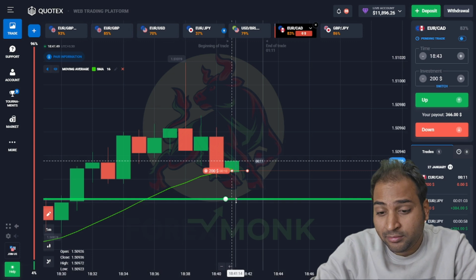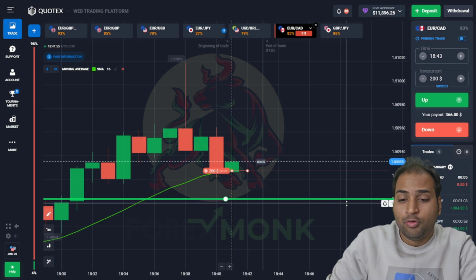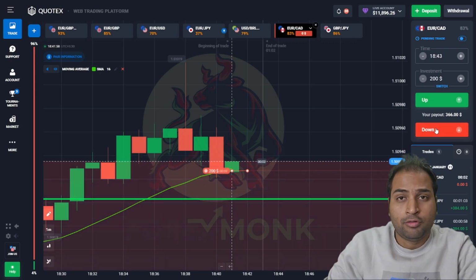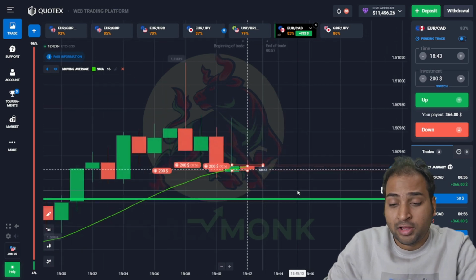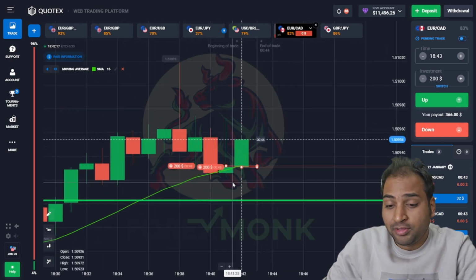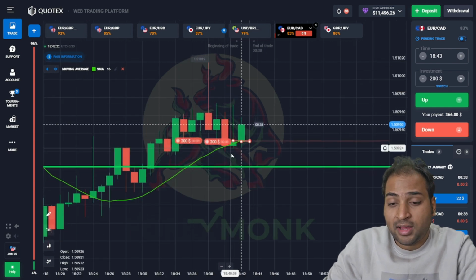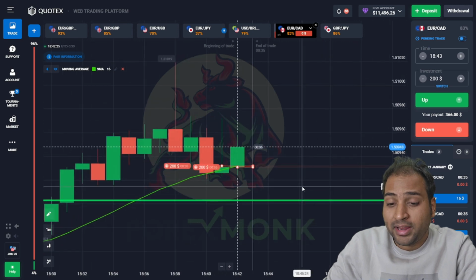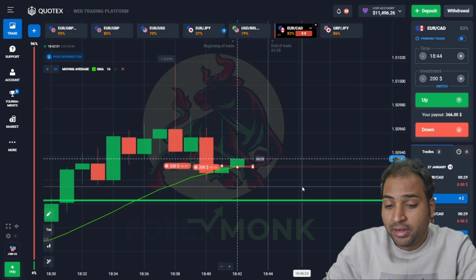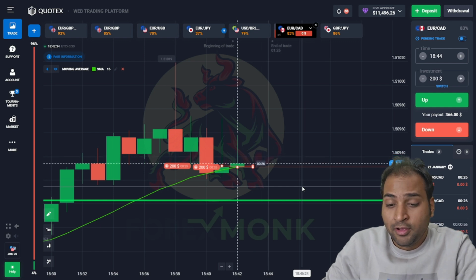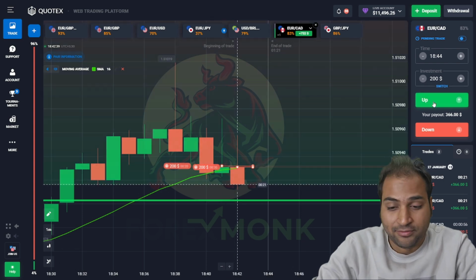If this candle comes as green, I will be placing two more trades in the downward direction. Okay, let's place two more trades here, and right now we have lost our first trade of $200. Again, I have placed a $400 trade towards the downward direction as a put option. The reason being, if you are noticing the wick here, the wick here, the wick here, the sellers are gaining control over the market, and we will be taking benefit of this downward movement, and this trade will be a win for sure. Okay, all right, let's wait for this candle to complete first.